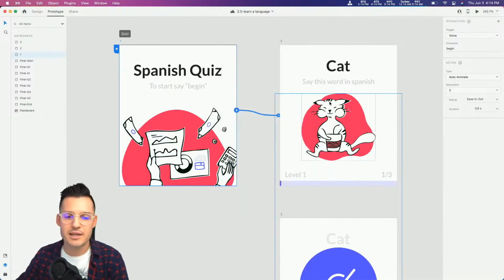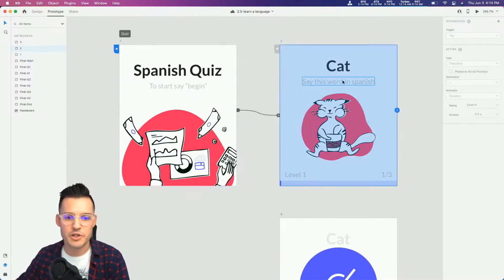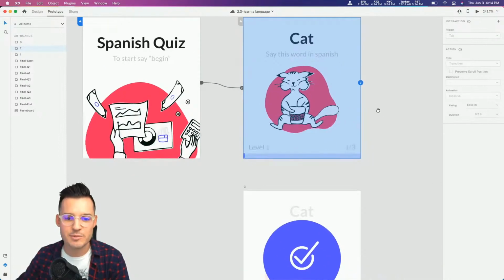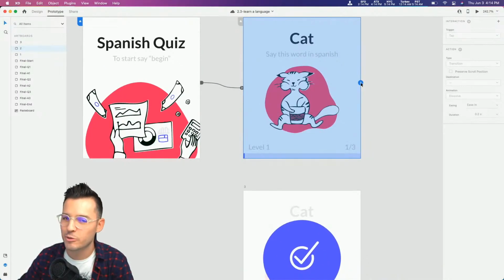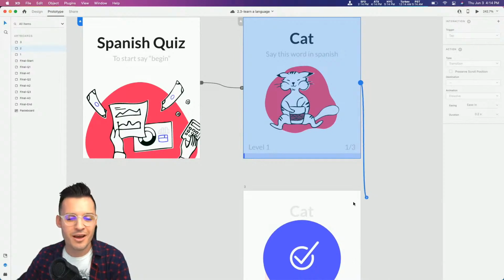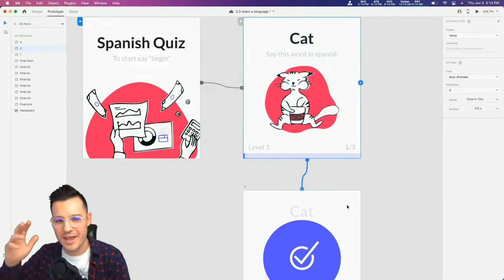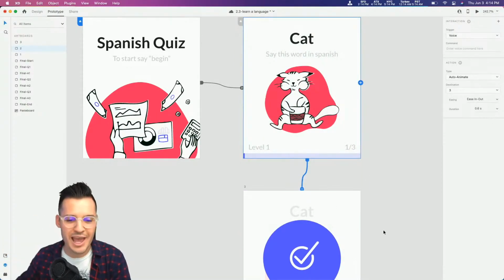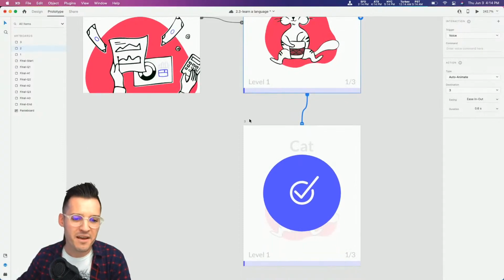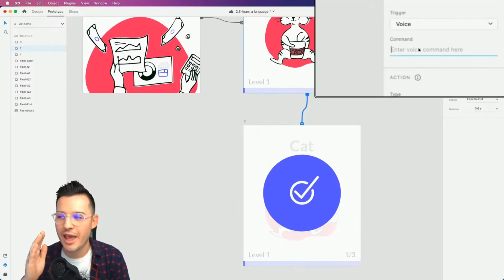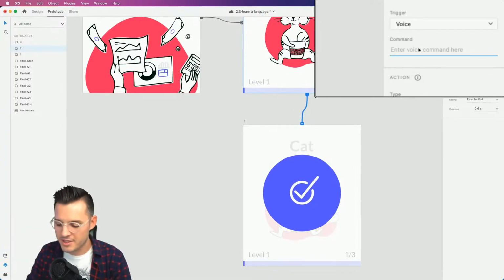So with that being said, we now need to do our second trigger, which is to say the word cat in Spanish. Now, I've tested this out a little bit. The word cat's a little bit funky. Adobe XD registering the word cat, but we'll see how it goes, okay? We're going to do the same thing. Voice, the word, who knows the word for cat in Spanish in the chat? Let me know. Here we go. It is the word gato, okay?